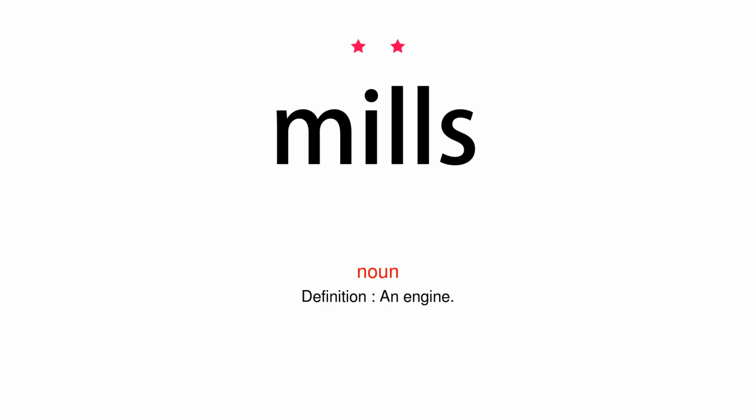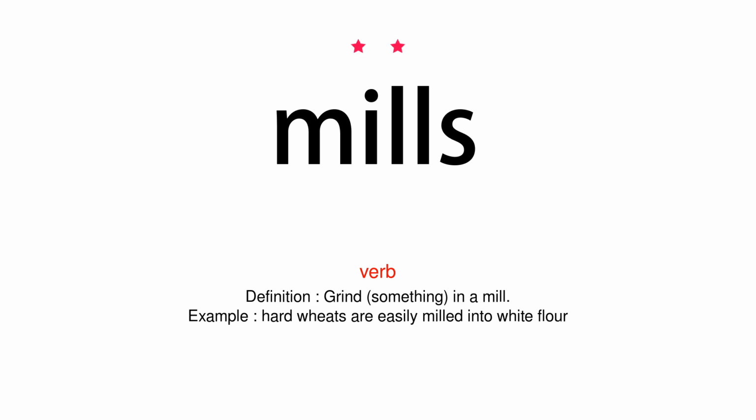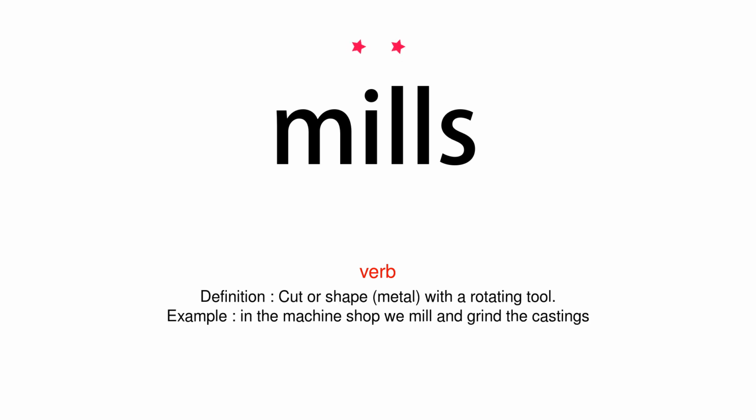Noun. Definition: an engine. Verb. Definition: grind something in a mill. Example: hard wheats are easily milled into white flour. Verb. Definition: cut or shape metal with a rotating tool. Example: in the machine shop we mill and grind the castings.